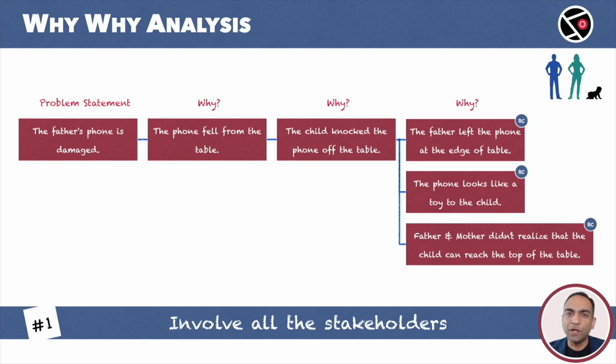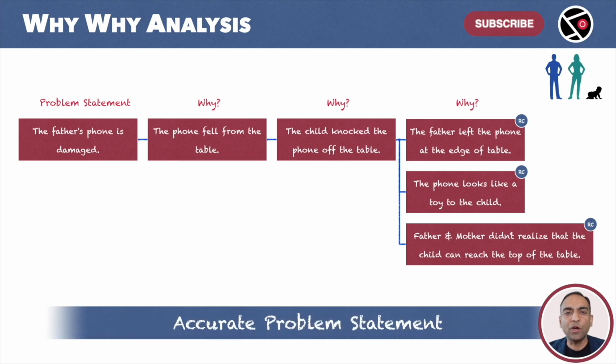All the stakeholders should be involved to fully understand the circumstances around the problem, to analyze the information correctly, to derive and to implement the countermeasures. Success of why analysis depends on the inclusion of all the stakeholders. Why is all about teamwork. Moving ahead to the second rule, the accuracy of the problem statement. If you get the problem statement wrong, no matter how hard you try, you will reach nowhere. We must know what's broken before we fix it.